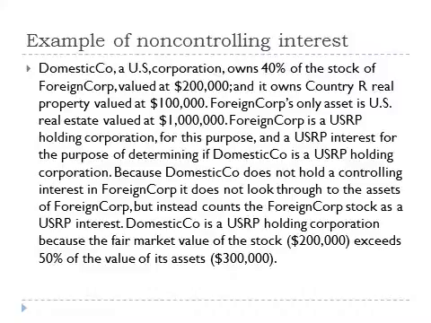Because Domestic Co. does not hold a controlling interest in Foreign Corp., it does not look through to the assets of Foreign Corp., but instead counts the Foreign Corp stock as a U.S. real property interest. Domestic Co. is a U.S. real property holding corporation because the fair value of the stock, that is $200,000, exceeds 50% of the value of its assets.